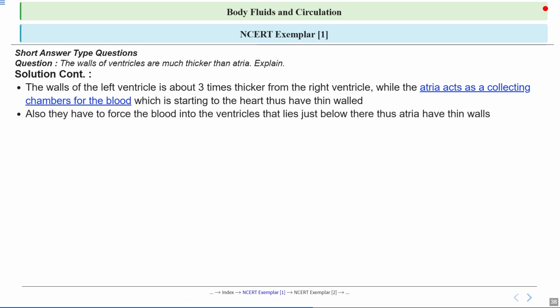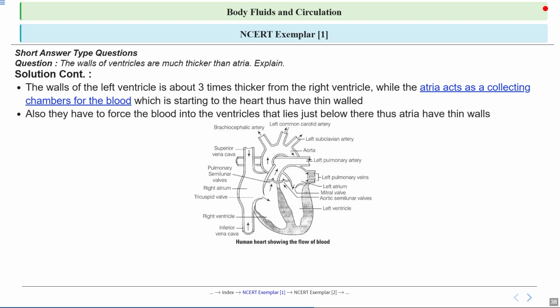Also, the atria only need to push blood down into the ventricles, which are right below them. So this is a short, easy journey for the blood, so the atria don't need much force, and that's why their walls are thin. It's like pouring water from a cup into a bowl sitting just below it. No extra strength is needed. In this picture you can see the walls of the ventricles, how much thicker they are than the walls of the atria.